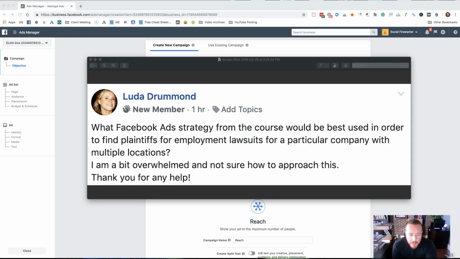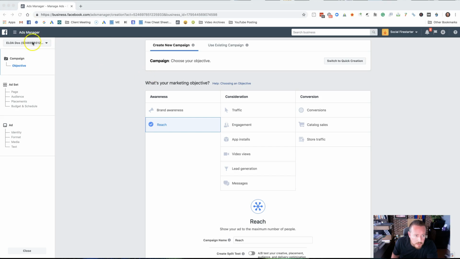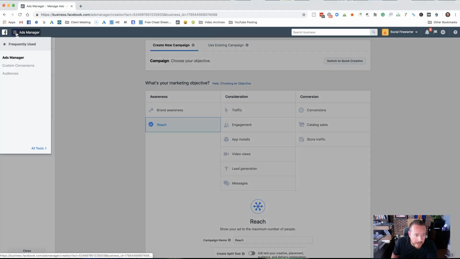All right, so the question is what Facebook ad strategy from the course would be best used in order to find plaintiffs for employment lawsuits for a particular company with multiple locations? Let me show you exactly how to do that. The first thing you're going to look for is, let's go up to ads.